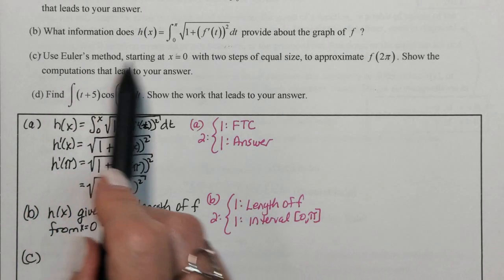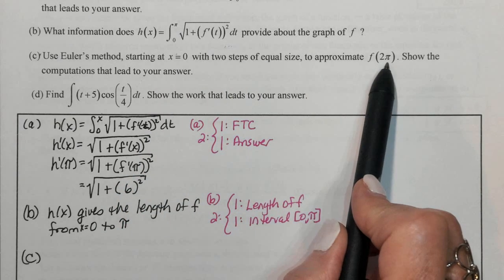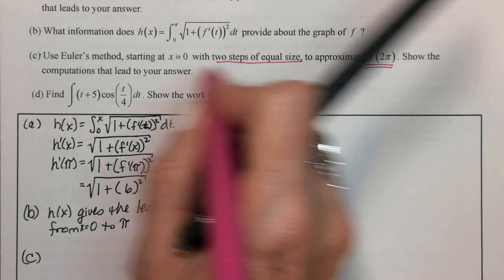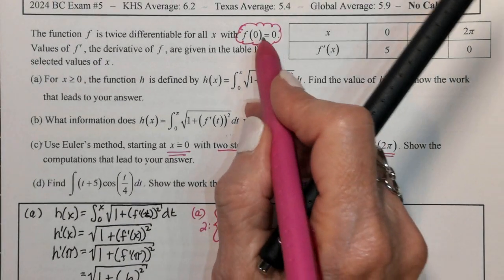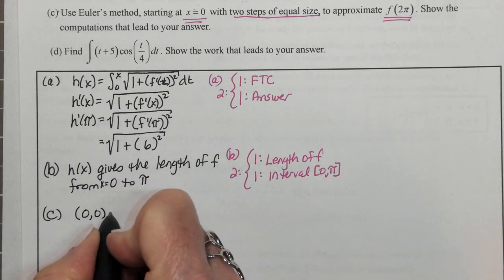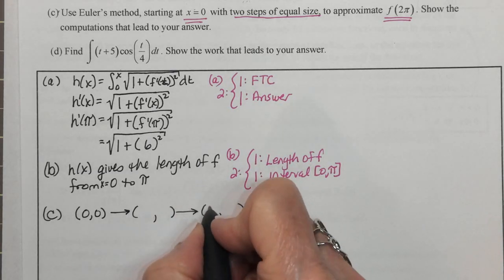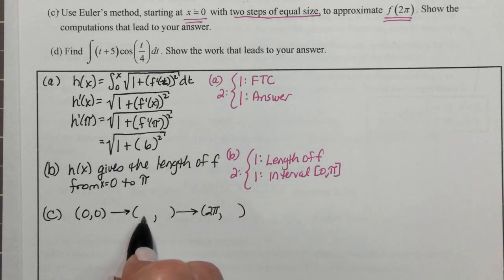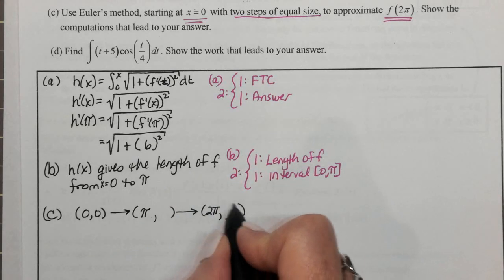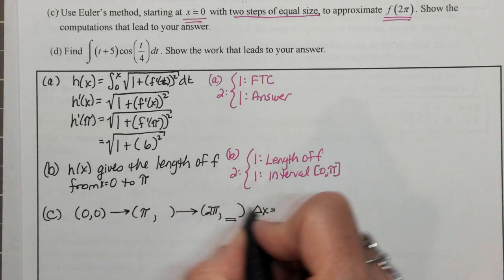Use Euler's method, starting at x equals 0 with 2 steps of equal size to approximate f of 2 pi. So Euler's method, 2 steps of equal size. This will be our answer. We're starting at x is 0, so I'm starting with the point that they gave me. So I like to show this as we're starting at 0, 0. We're going to have 2 steps. Okay, we're ending when x is 2 pi. Therefore, our middle step must be when x is pi. And this y value will be our answer. What is our change in x each time? Our change in x is pi.